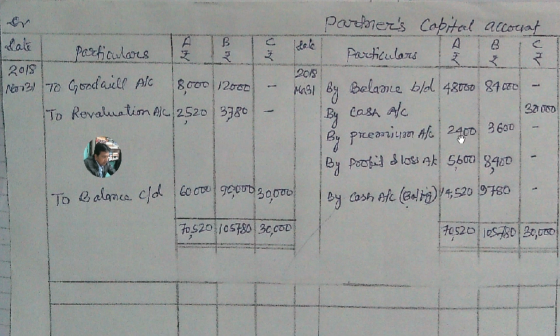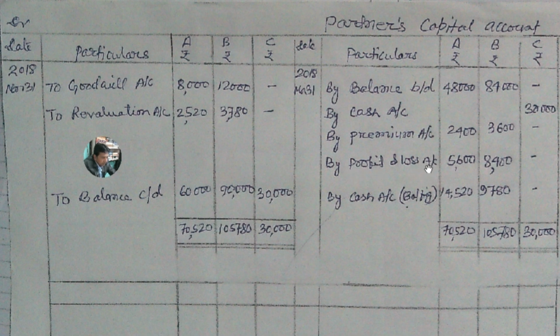This amount will be credited to partners capital account in their sacrifice ratio, and the sacrifice ratio is 2:3. So 6,000 into 2 by 5 and 6,000 into 3 by 5, then this amount 2,400, 3,600, the premium for goodwill which is brought by C. And profit and loss account, this profit and loss account balance is given in the question.